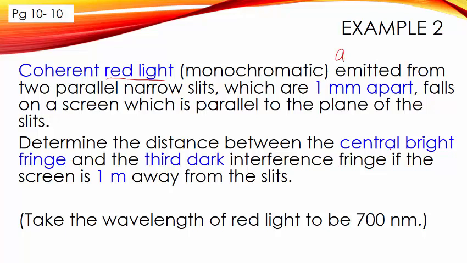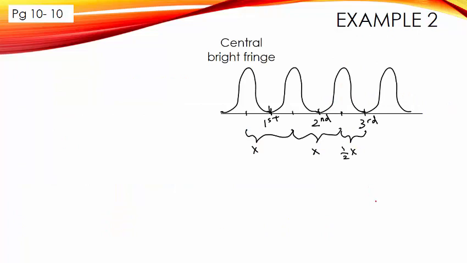Determine the distance between the central bright fringe and the dark fringe. Okay, the screen is 1 meter away, so there's D, and lambda is also given. If we look at the central bright fringe, it will be this, and the third dark fringe will be here. So in total, this will be 2.5x.